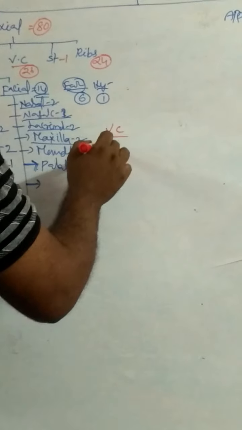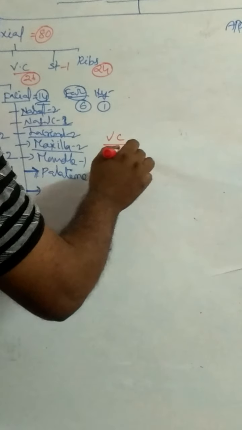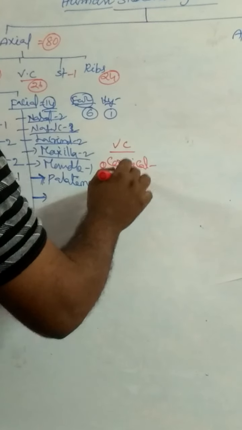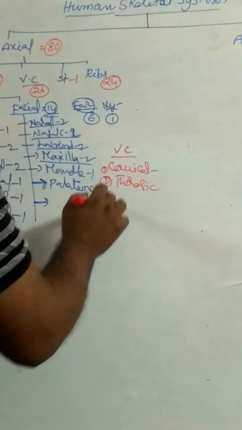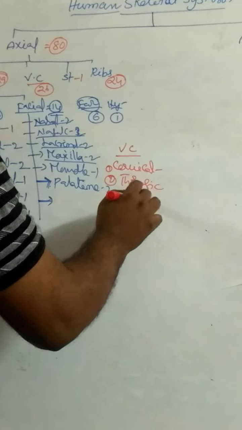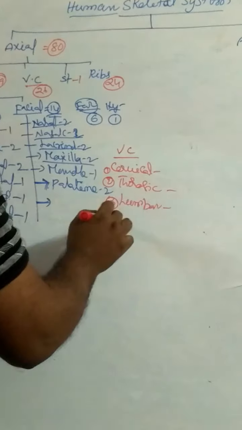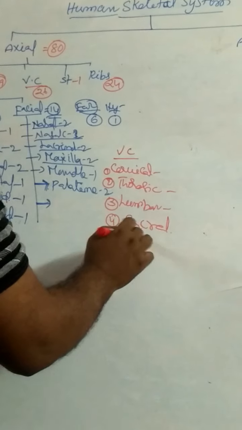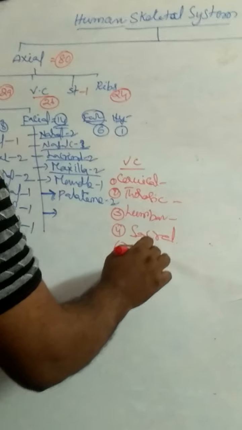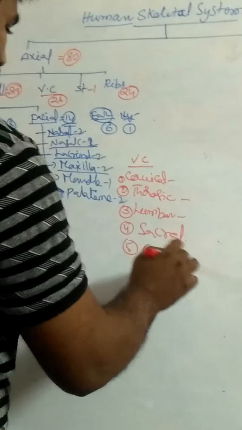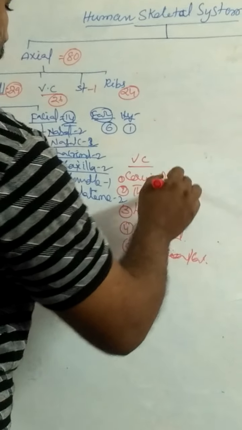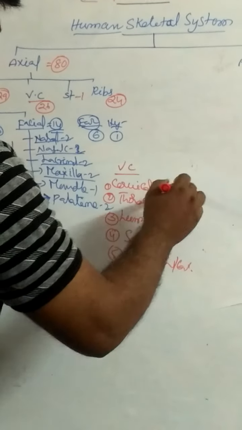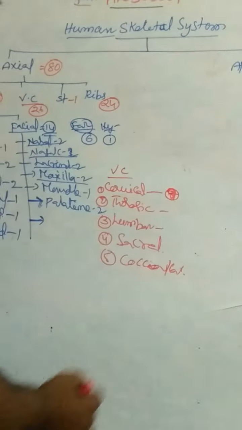First, cervical; second, thoracic; third, lumbar; fourth, sacral; and fifth, coccygeal or caudal. Number of cervical vertebrae is 7.